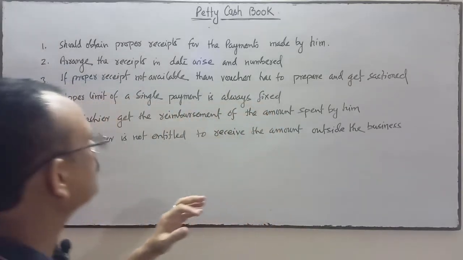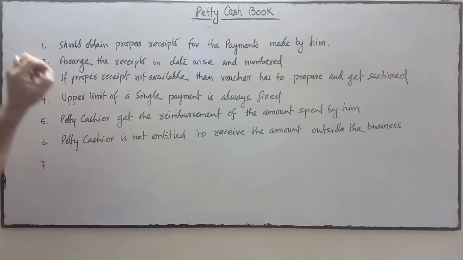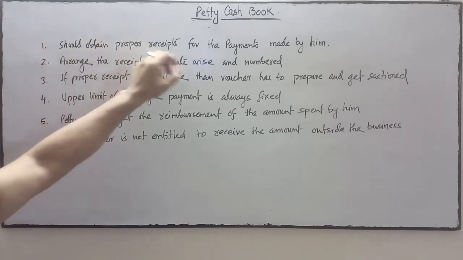There are certain points we have to keep in mind. The petty cashier should obtain proper receipts for the payments.